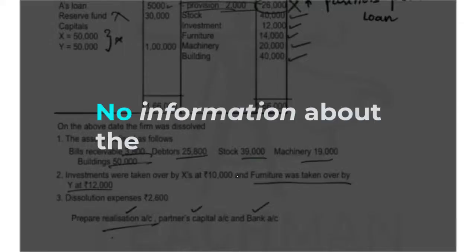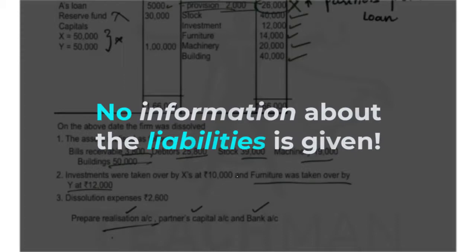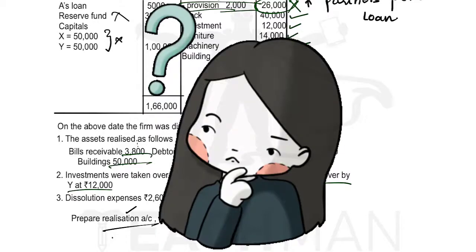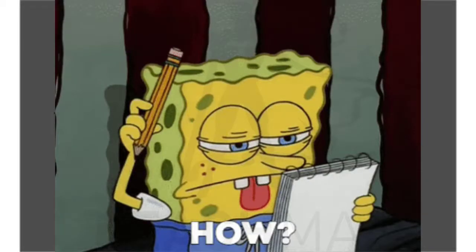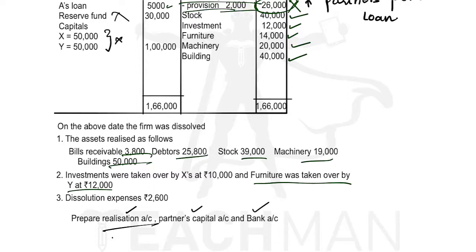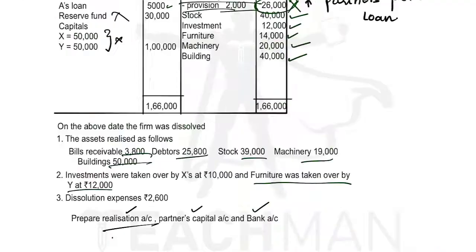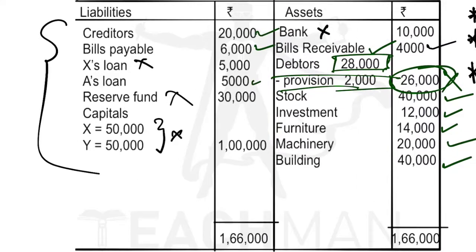So no information is given on the liabilities. In the question only assets they have mentioned, no single piece of information is given about the liabilities. Now what should we do? When the question has not given us the information of liabilities, how should we prepare the realization account? If it's not mentioned in the question, then we have to pay all the liabilities with the same amount. Whatever the amount is given in the balance sheet, with the same amount we have to pay all the liabilities. So now let us pay the liabilities.